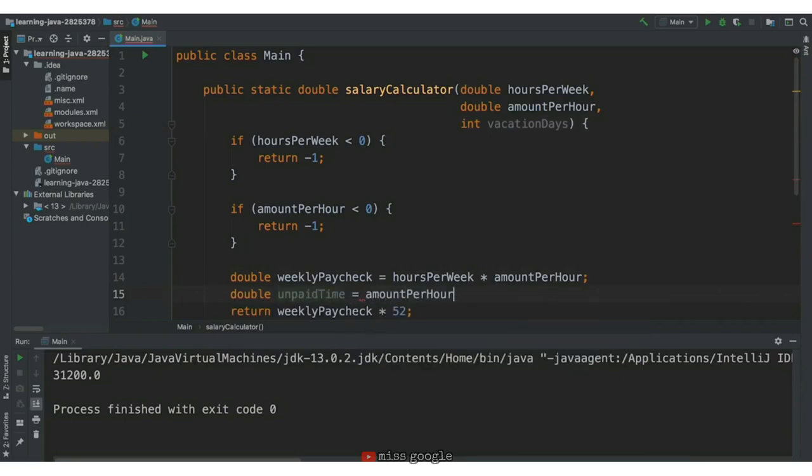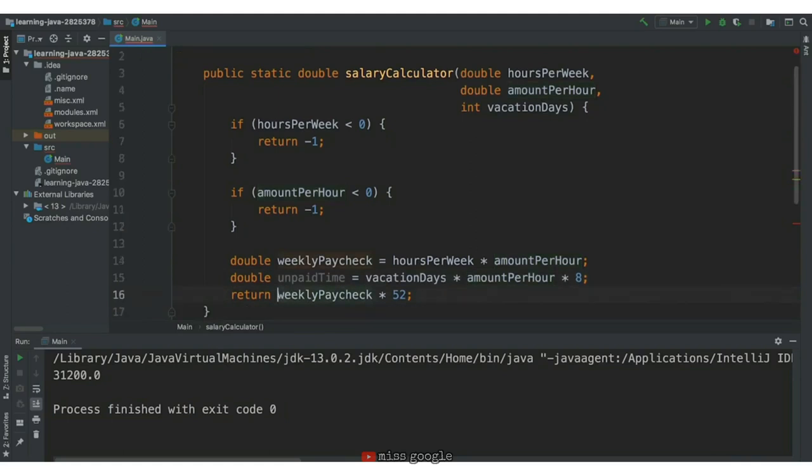However, since we have a vacation days variable, we can multiply this by vacation days to see how much less the employee should be paid per year. Now that we have the unpaid time set, we can subtract it from the overall salary. We'll put some parentheses around weekly paycheck times 52 and then subtract the unpaid time that the employee took off.